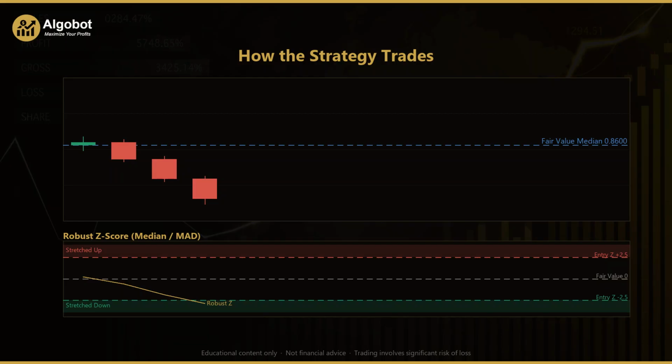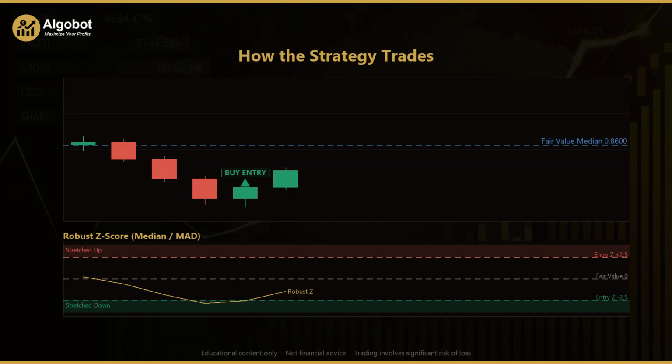Start on the far left. Price is drifting gently lower, and the robust z-score is easing down from around 0. Nothing has stretched far enough yet, so the strategy simply waits and keeps measuring. On the next candle, price slides again, and the z-score deepens past minus 1.5. Still not extreme.